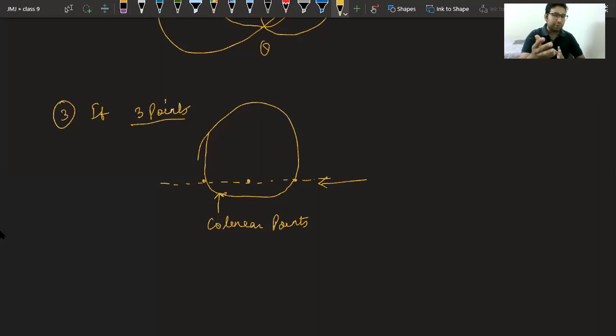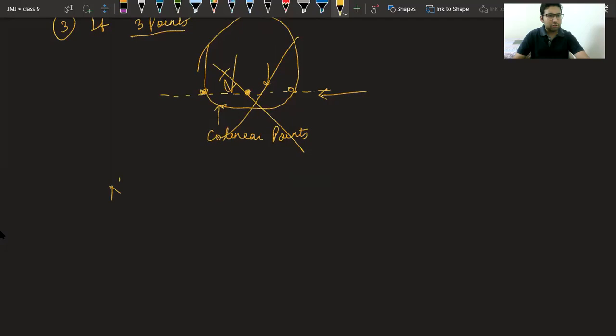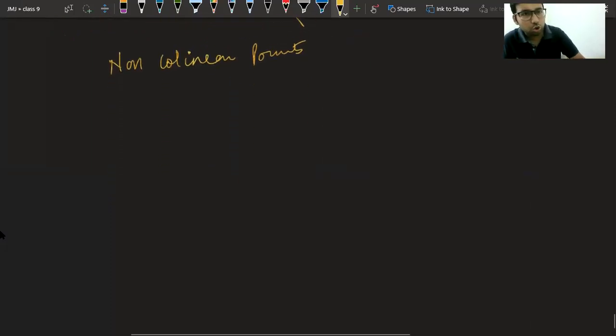No Vaishnav, I just told you beta, it is not possible in the collinear case. They should be non-collinear. Garima, they should be non-collinear because in the collinear case we cannot have a circle passing through these 3 points. Not possible. So we need 3 points which are non-collinear.